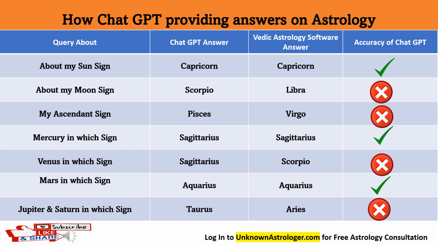Mars in which sign, that is accurately answered by ChatGPT, but the degrees are not properly provided. Jupiter and Saturn in which sign, that also ChatGPT provided wrongly, and the degrees also were provided wrongly. I could not tabulate more, but most of the data provided by ChatGPT was wrong compared to astrological software.